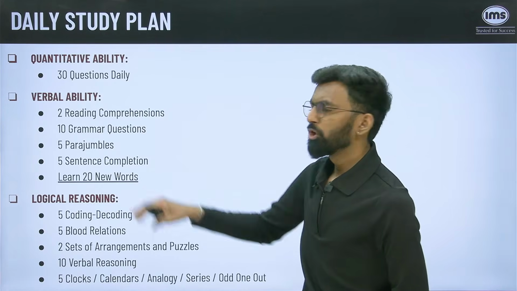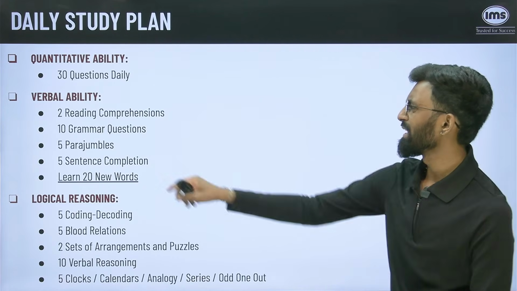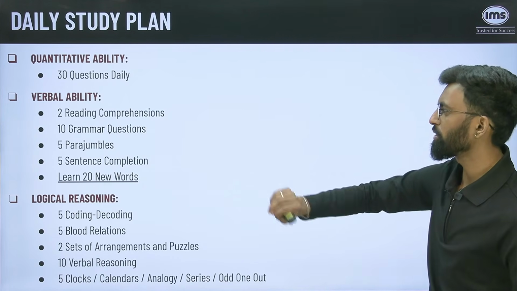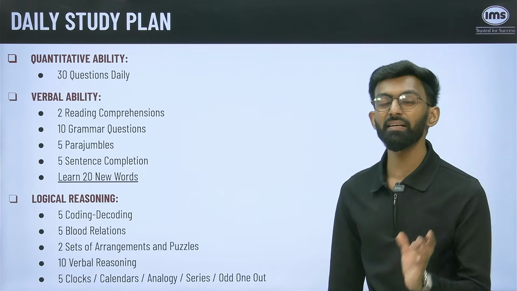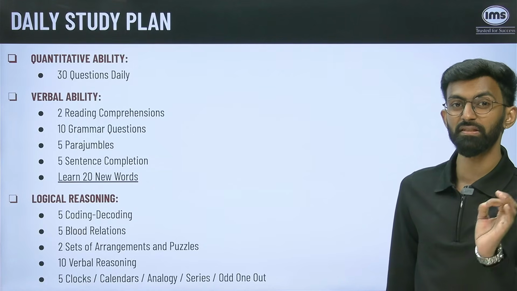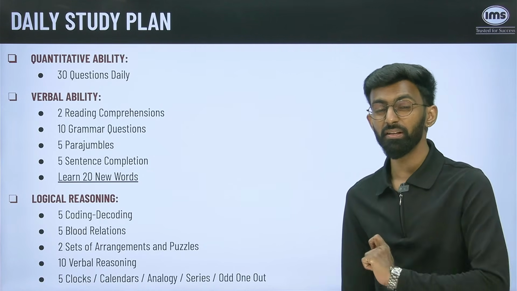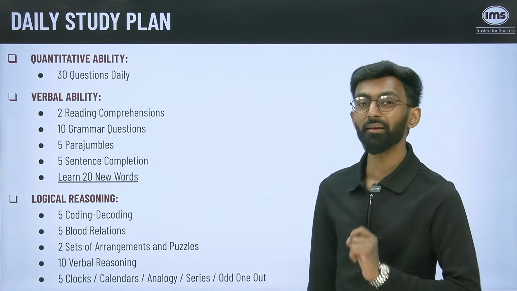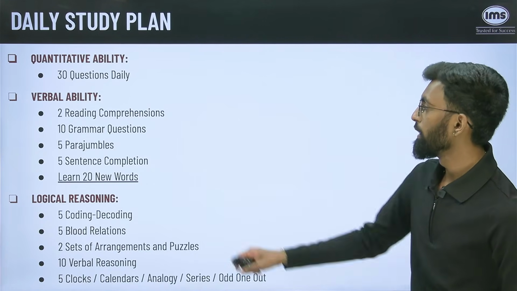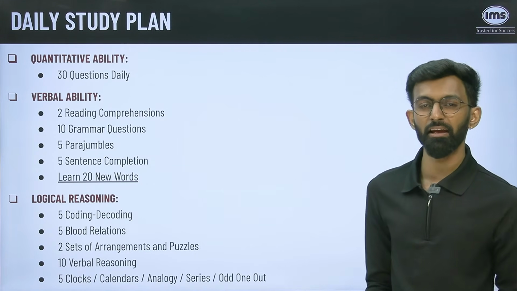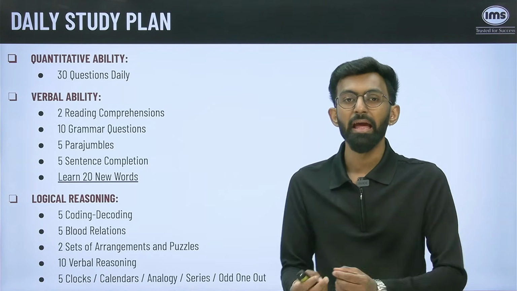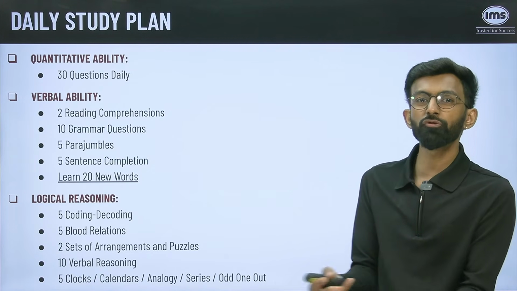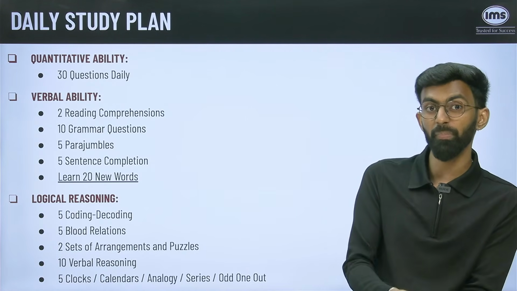Verbal ability, you should do 2 reading comprehensions, 10 grammar questions, 5 parajumbles, 5 sentence. You should learn 20 new words. Like I said, vocabulary will be major questions in IPMAT Rohtak in the verbal section. So make sure that every single day you're learning 20 new words. Now, if you're doing 20 new words every day, in 30 days you will have a list of 600 unique words, and there are higher chances that out of the 600 words, few of the words may be coming in your paper.